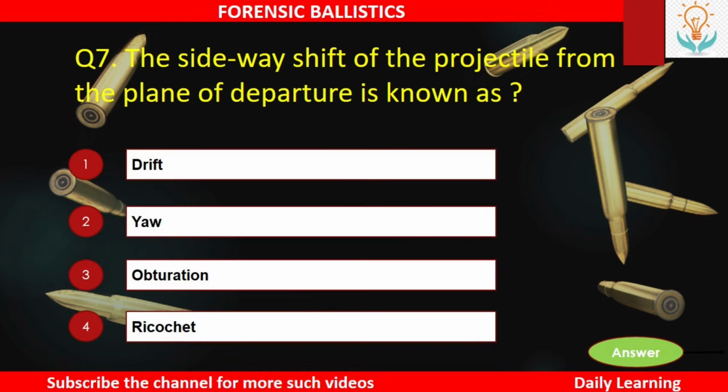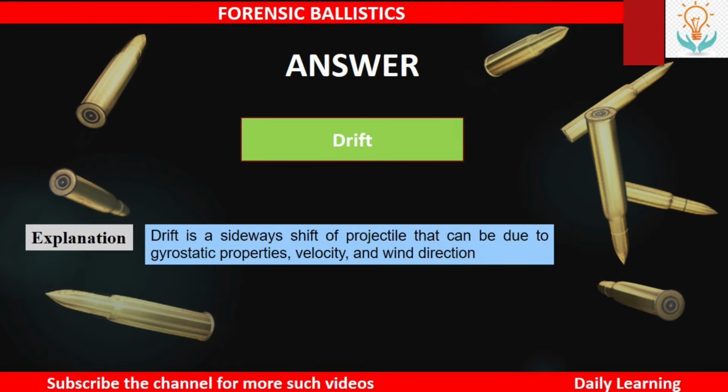Next, the sideways shift of the projectile from the plane of departure is known as number 1 drift, number 2 yaw, number 3 obturation, or number 4 ricochet. So the answer is drift. Drift is a sideways shift of the projectile that can be due to gyrostatic properties, velocity, or wind direction.